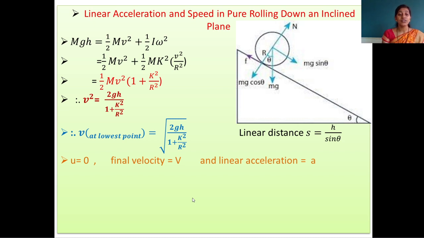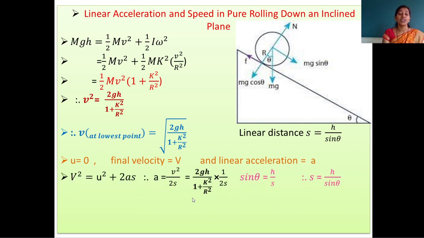Here we have to find out linear acceleration. For that we are using the kinematical equation. When the object starts from rest, its initial velocity is 0 and final velocity is v. So putting this value in the kinematical equation, v square is equal to u square plus 2as. When we put the value of u, it becomes 0, and forming the equation for a, a is equal to v square upon 2s. We have the value of v square, we have the value of s, the linear distance.